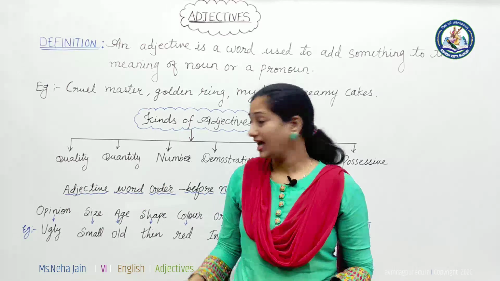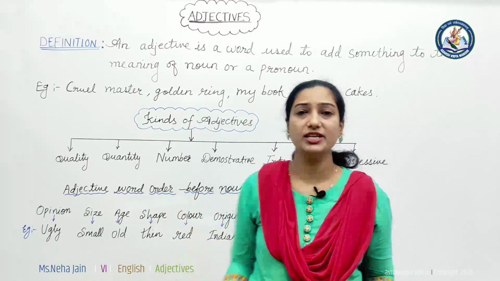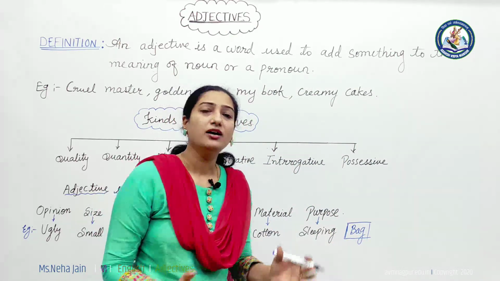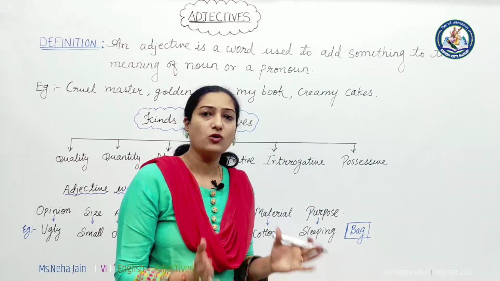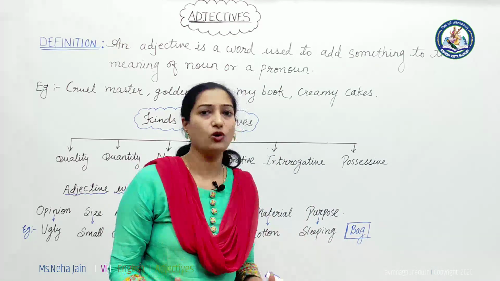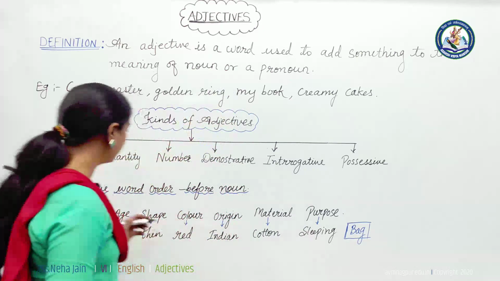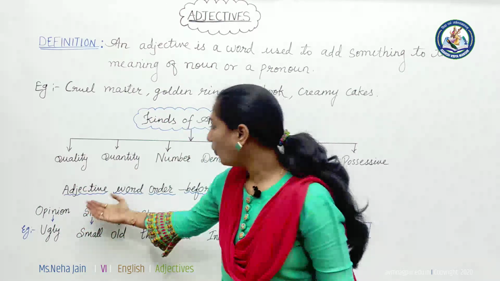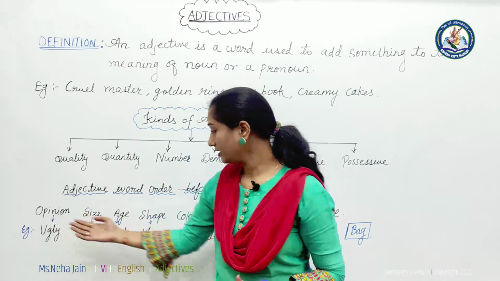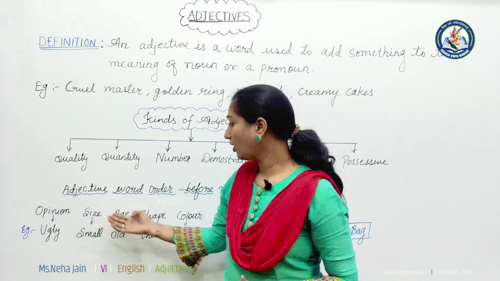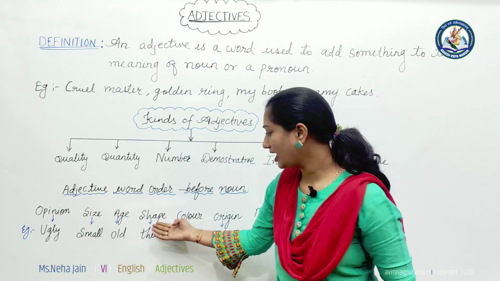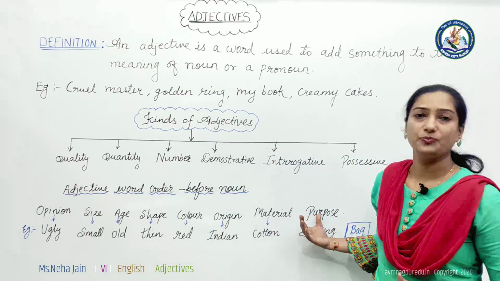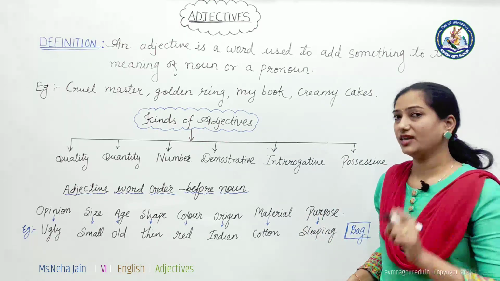Now we will see how we have to put these adjectives in proper order. Whenever you are placing any adjective in front of a noun or pronoun, you should follow a particular order. First of all, you have to put the word for opinion, then size, then age, then shape, then color, origin, material, and at last purpose. Now we'll see it with an example.